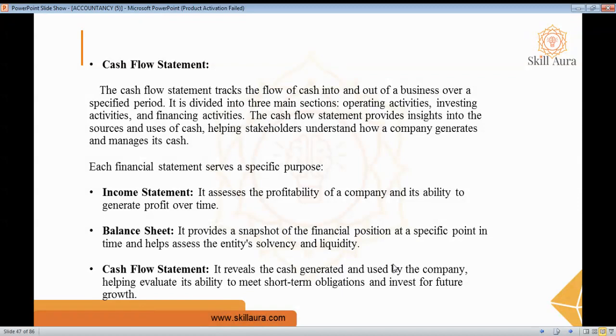Now let's know the purpose of the financial statements. The three important statements are there, and we have to understand the purpose of each. The income statement assesses the profitability of the company. The balance sheet provides a snapshot of a company's financial position at a specific point. The cash flow statement reveals the cash generated and used by the company and helps in evaluating its ability to meet short term obligations and invest for future growth.